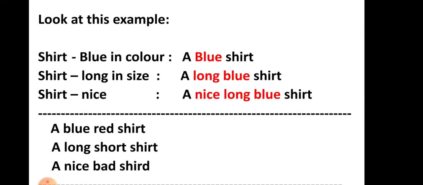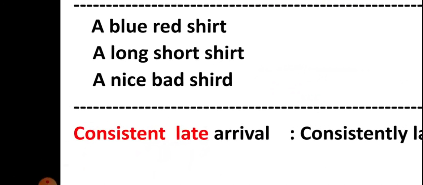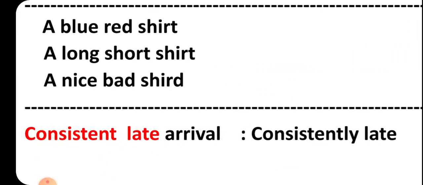But what is important here is when I say blue shirt, it's actually referring to the color. And when I say long blue shirt, long actually refers to size. When I say nice long blue shirt, nice actually refers to the appearance, how it looks. It looks very nice. Okay, so there are three different things here. They are not the same. And if you look at this expression, consistent late arrival. See, late is negative in tone and consistent is positive in tone. How could you join these two? You cannot join these two adjectives together to refer to arrival.